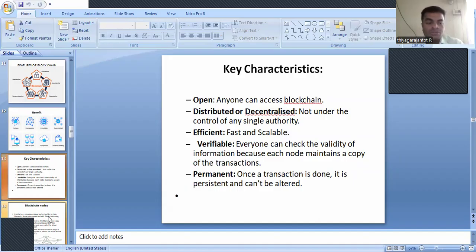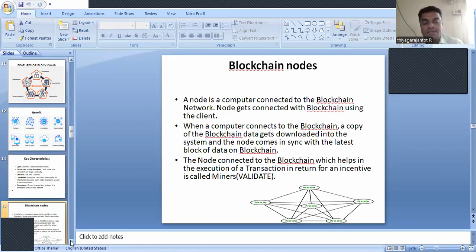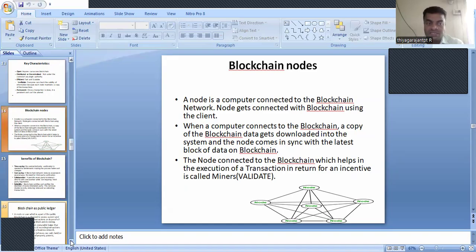And nodes. As I said, n number of nodes in the decentralized network, in the diagram also, that representation. I said what is decentralized, and how the nodes will be connecting together. So first of all, a node, if we consider a network, every person, every participant may be a node.